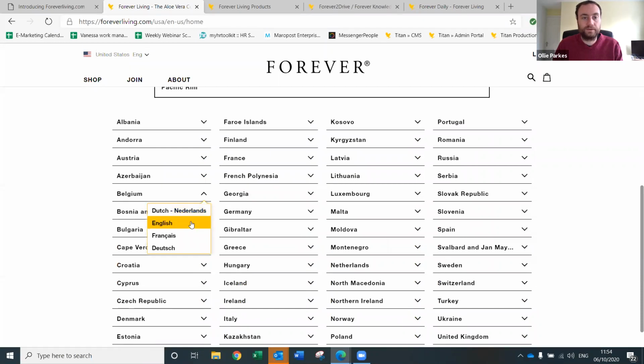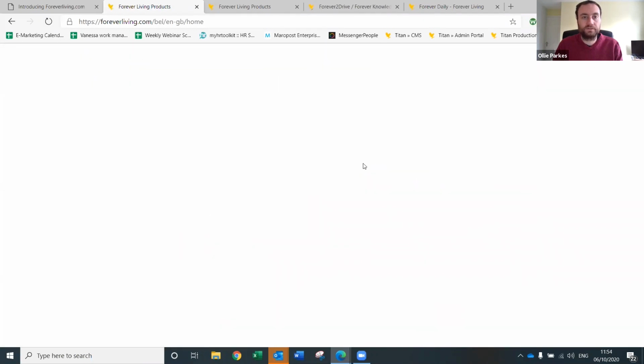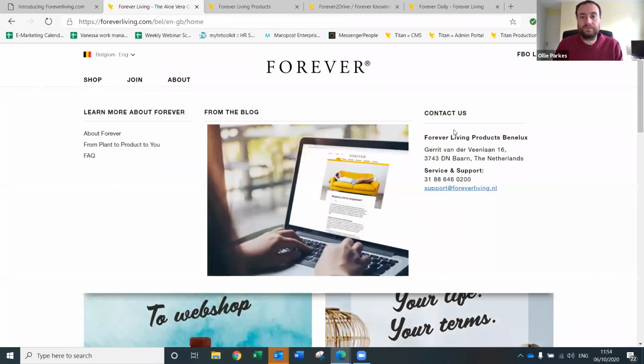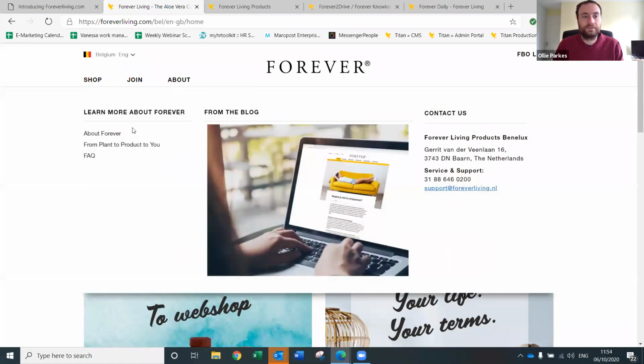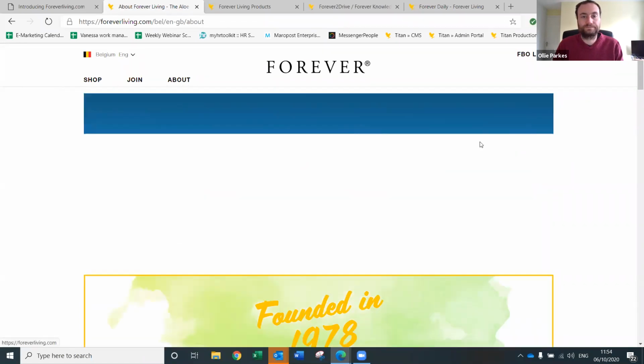Yeah, if you go to Belgium, for example, onto the English one, then under About, it will have the details for the Belgium office. So that's where all of that is. Under About as well, you've got About Forever.